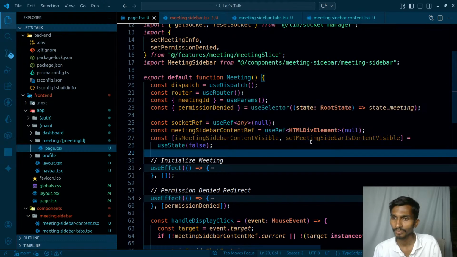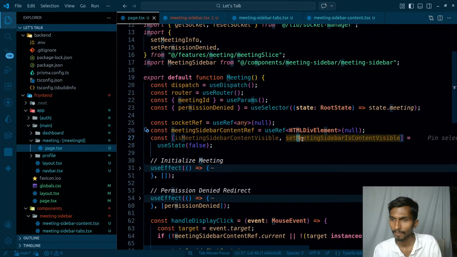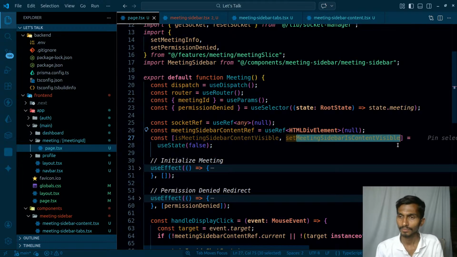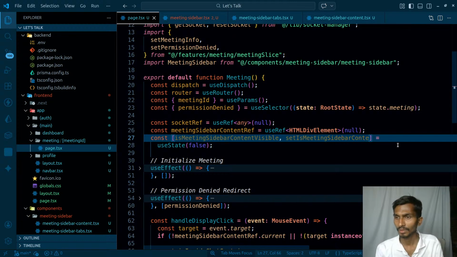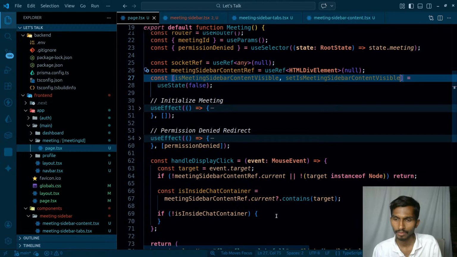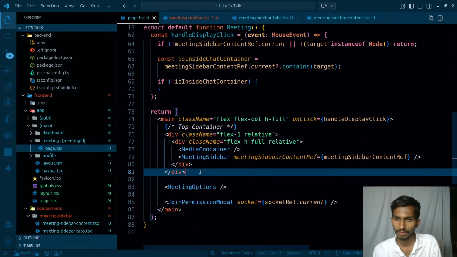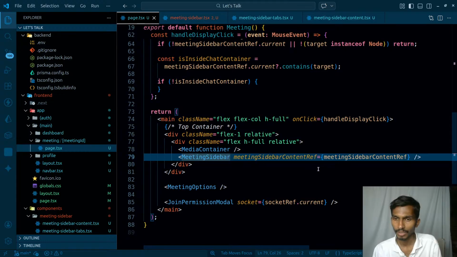Similarly, set is meeting sidebar content visible. So this is how it's going to be going on, and once I have this, then Control C, meeting sidebar, I'm going to be passing it here.